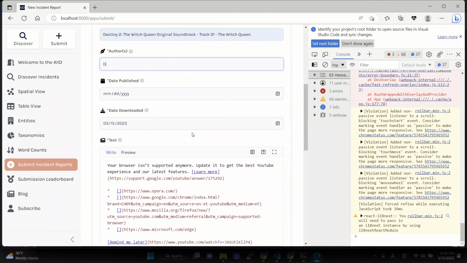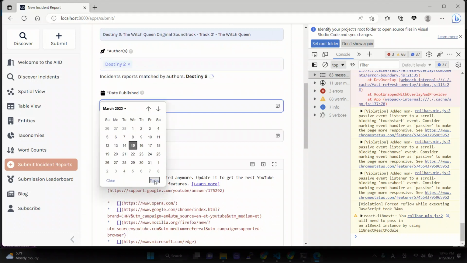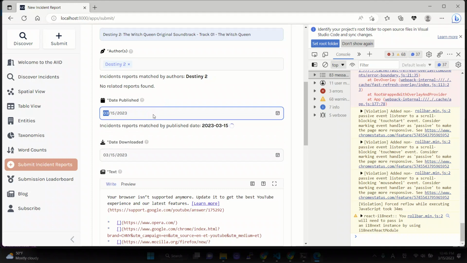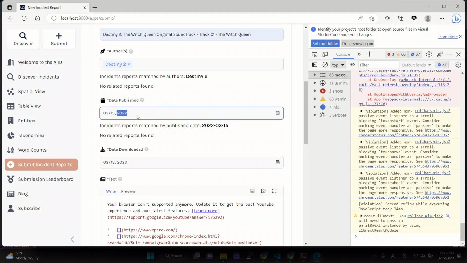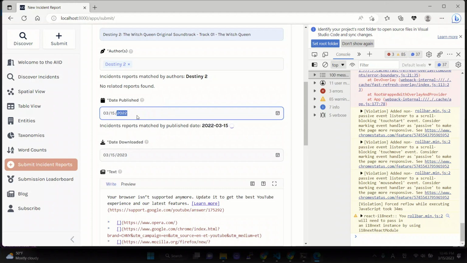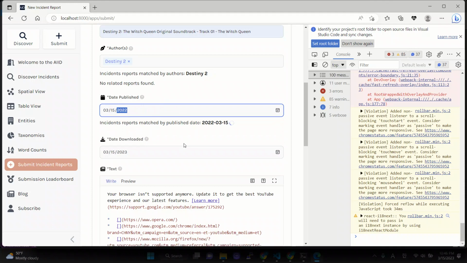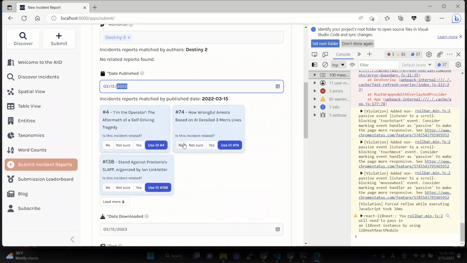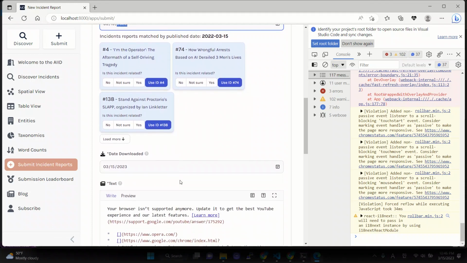Since this is a Destiny 2 game, the writer of this video is Destiny 2. The published date is a year ago, so 2022. Let's mark it like this. Let's mark it 2022, a year ago. And then you can also see the proof that MongoDB updated successfully: the website is showing the data nicely on the project here.